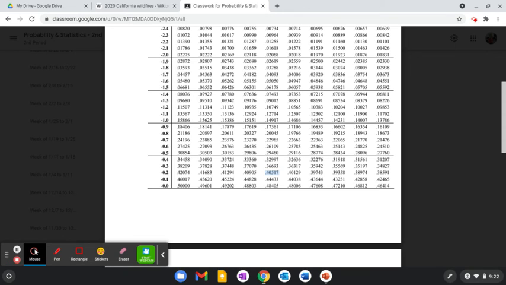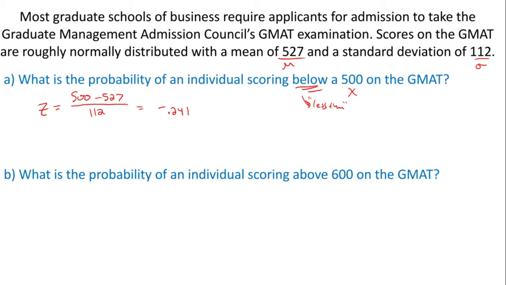So that's 0.40517, or we could say approximately 40.5%. So you would say 40.5% of individuals who take the GMAT get below 500.